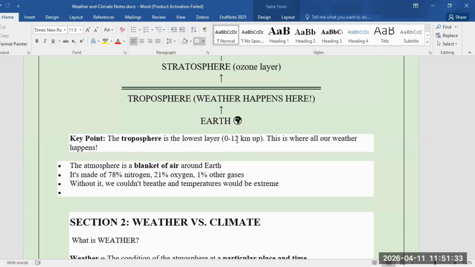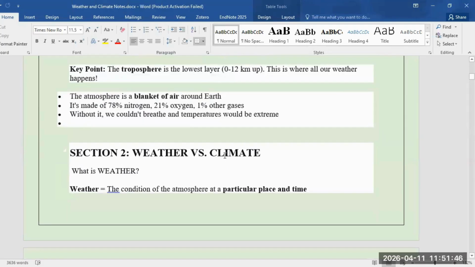Atmosphere is the blanket of air around the Earth. It is made of 78% nitrogen, 21% oxygen, and 1% other gases. Without it, we could not breathe, and temperature would be extreme. So this is the most important part. Now we need to understand what is weather, what is climate.